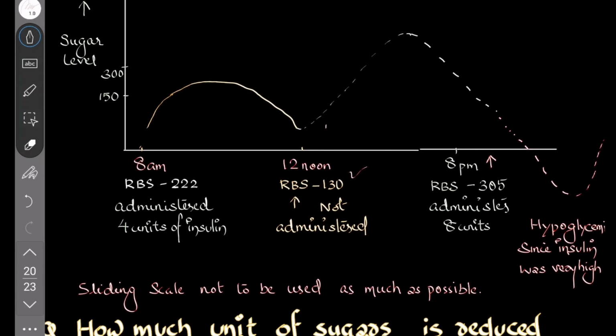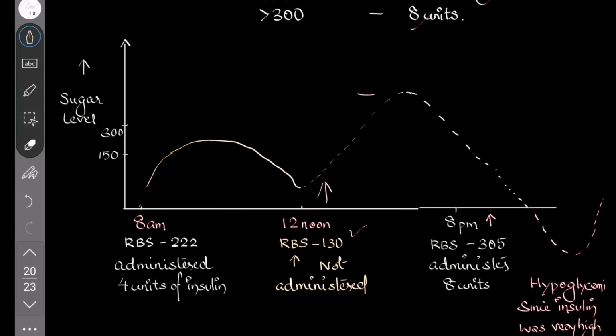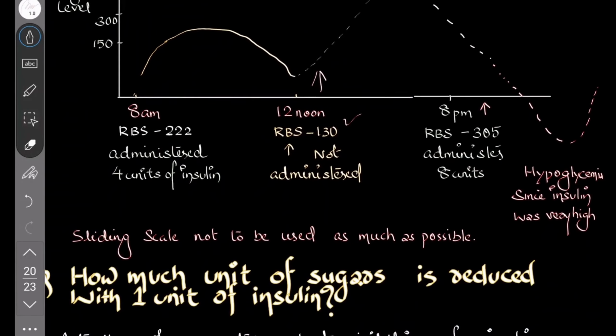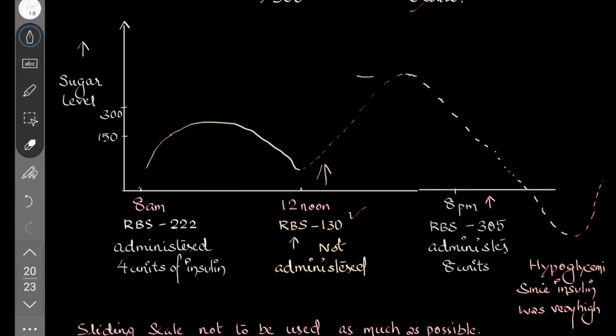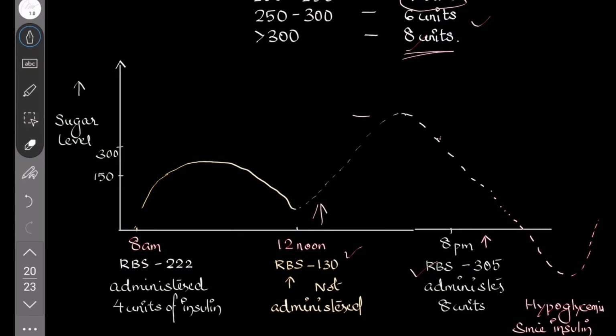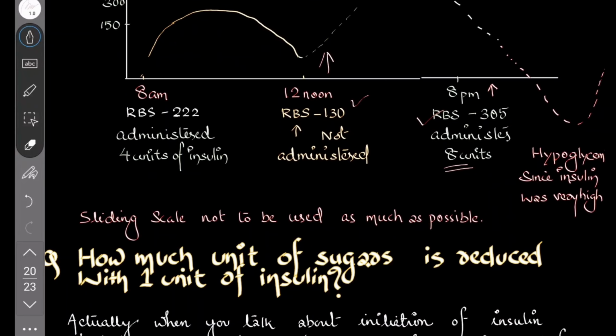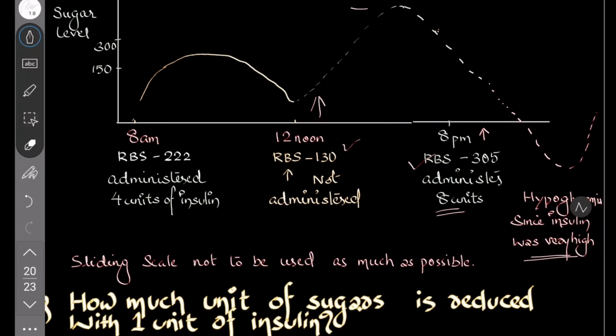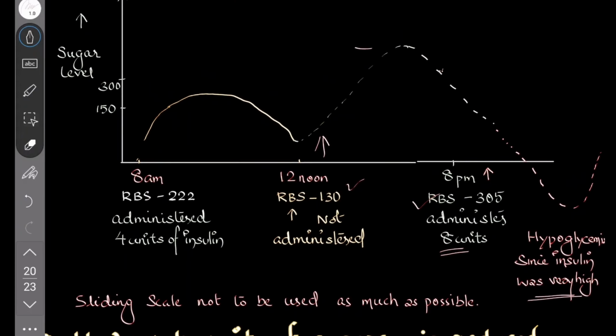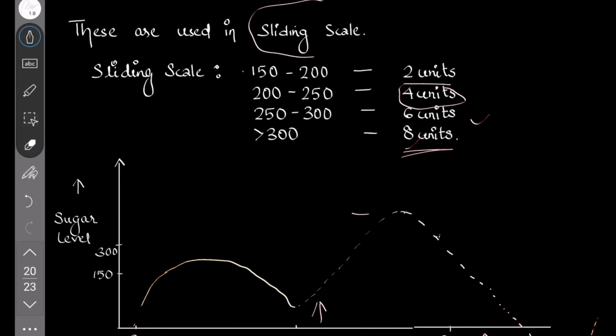But after that, you eat a good meal, chicken biryani or whatever it may be. It shoots up to 300 plus. So you give 8 units of insulin. At 8 p.m. you see that the RBS is 305 because you haven't given any insulin at noon. You add 8 units, a large quantity, and it will go down to 5 at night. That is the roller coaster, high and low phenomenon. So we should not use the sliding scale as the master scale.